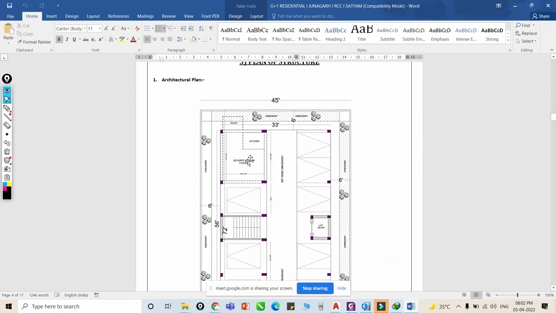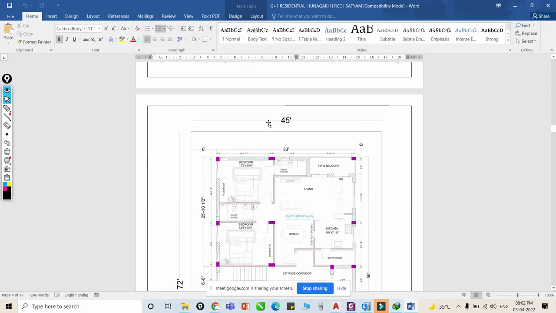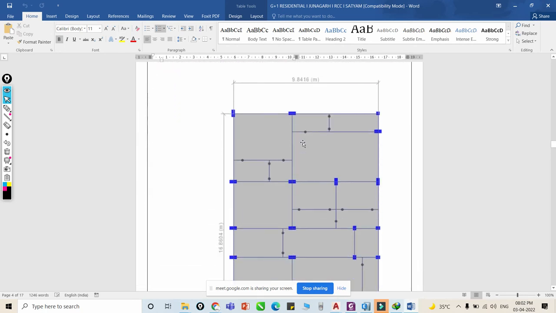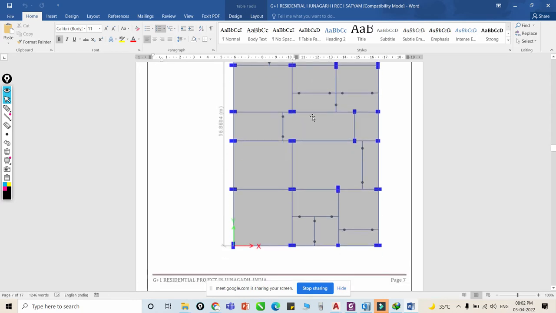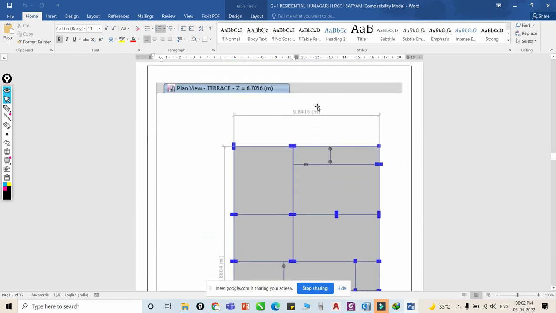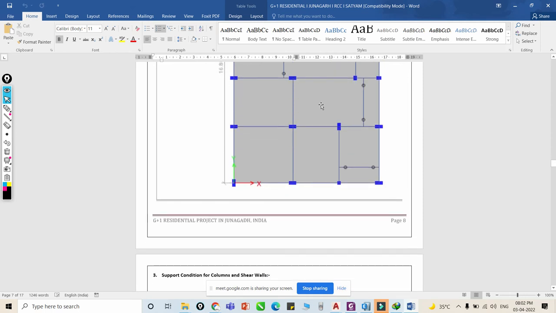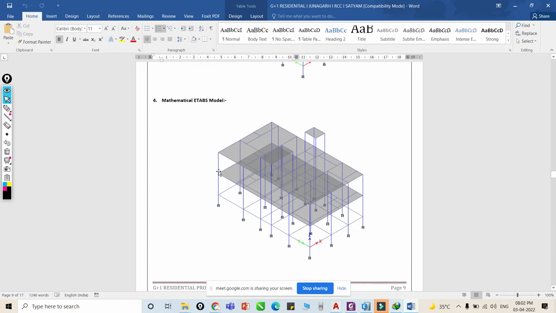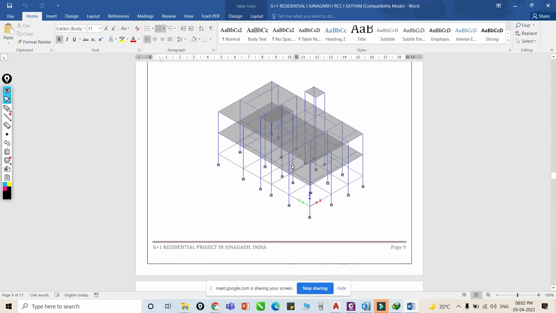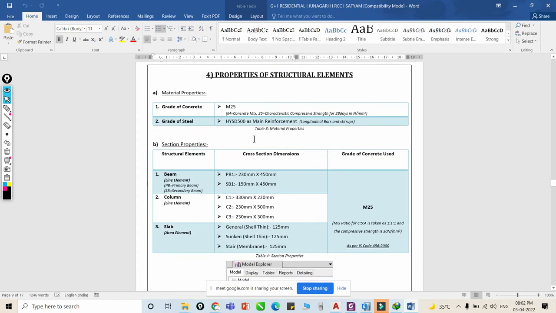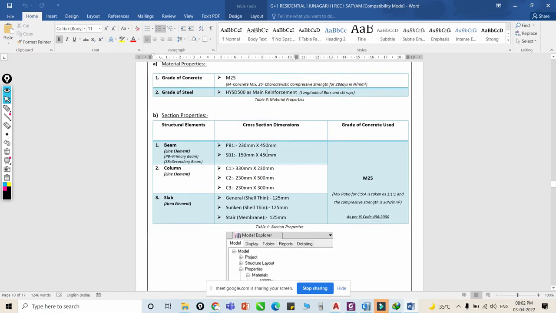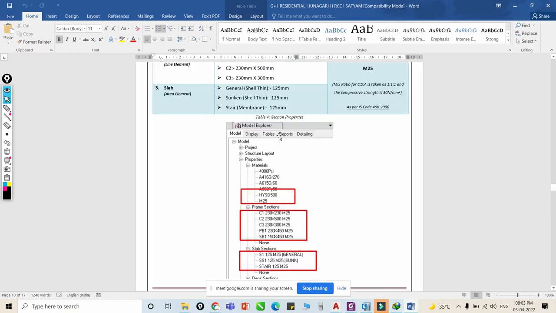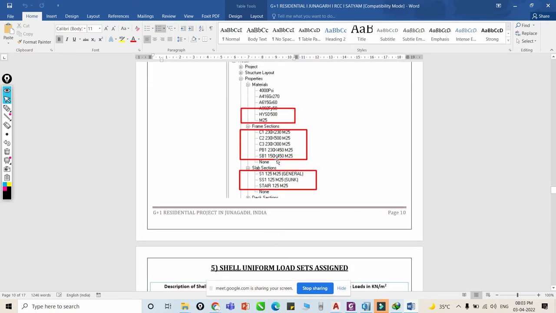And this is the plan of the structure, the first floor plan, the typical floor plan. This is the modeling, and you can see the beam releases. Then this is the terrace floor plan, then the support conditions they are assigning, and the complete modeling of the structure. Then the properties of the structural elements we are going to use: beam size, column size, slab size, everything is mentioned here.